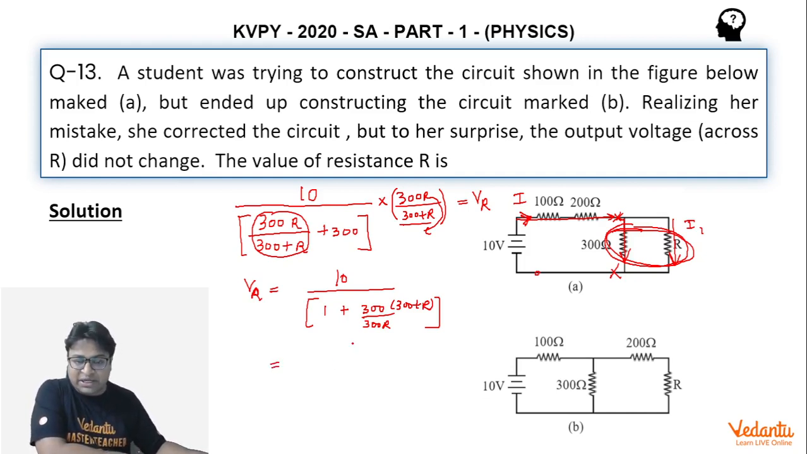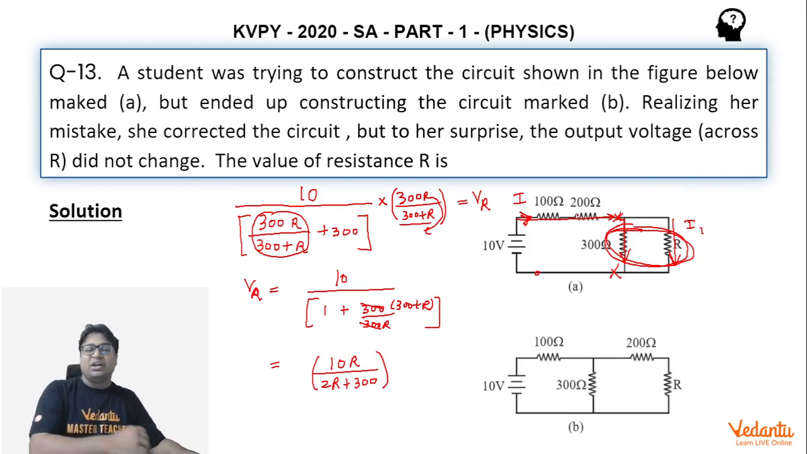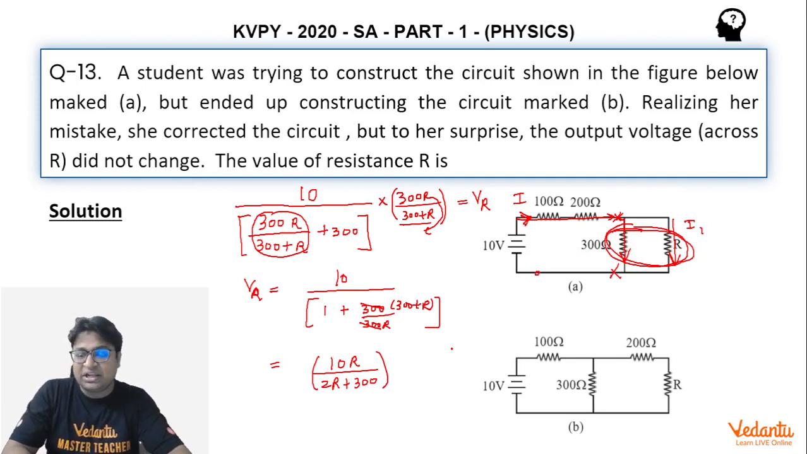So we will end up, we can cancel out this one, and we will end up writing 10r divided by r plus 300 plus r. So that would be 2r plus 300. So this is the value of potential difference across r when calculated using the first circuit. Now we are going to calculate the same value using the second circuit, and then we are going to equate them. That will give us the value of R.